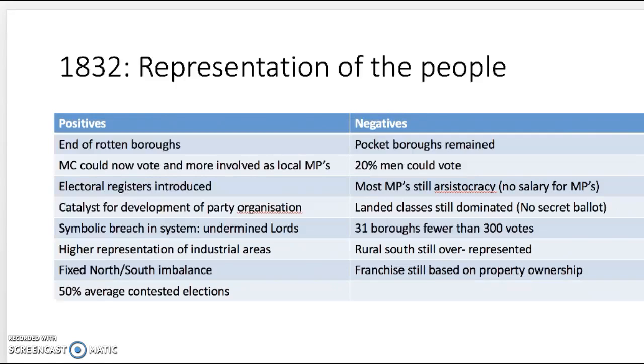Landed classes still dominated, and there was no secret ballot. 31 boroughs had fewer than 300 votes. The rural South was still overrepresented. Franchise was still based on property ownership.